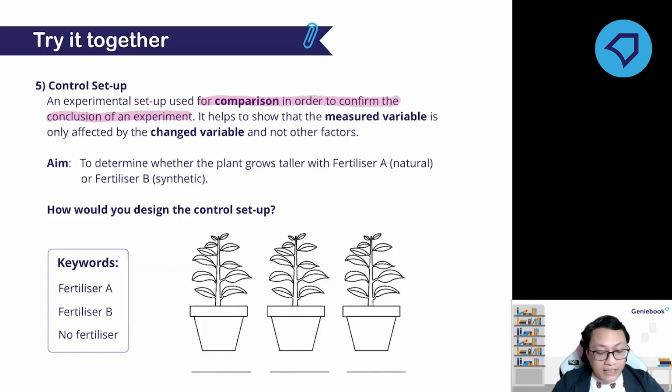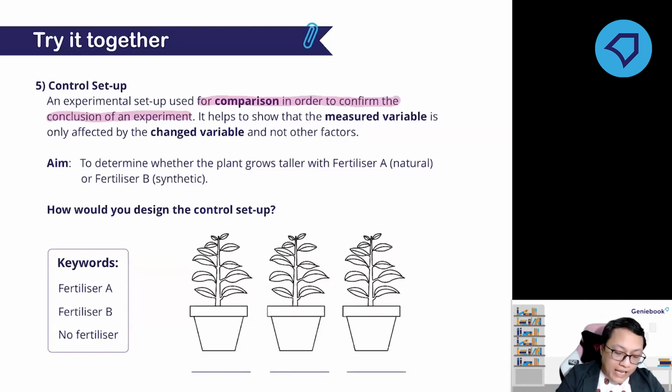Then let us see the example. The aim is to determine whether the plant grows taller with fertilizer A or fertilizer B. It is the same experiment that Alan conducted. So how would you design the control setup?